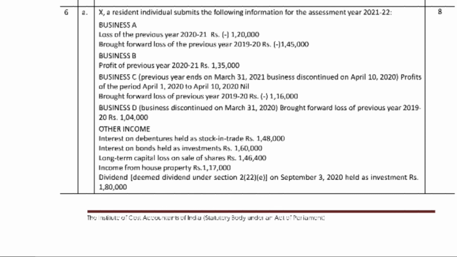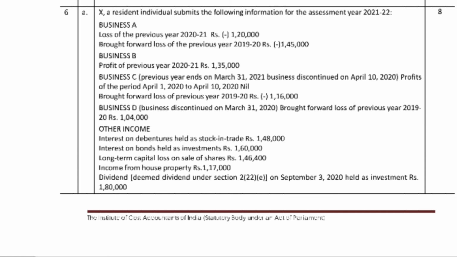This question is wrong. Losses under the head of profits and gains of business cannot be set off against income from other sources and cannot be carried forward. Other income, distribution from stock and debentures, so add it.